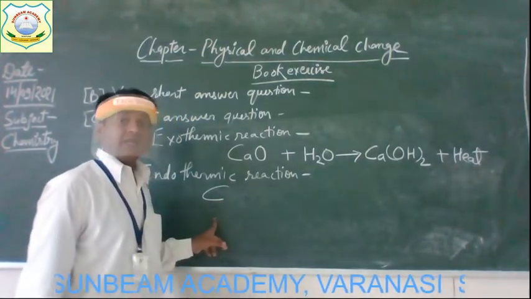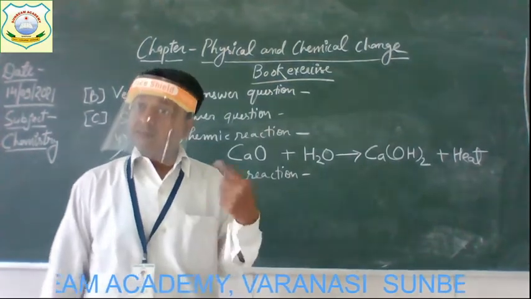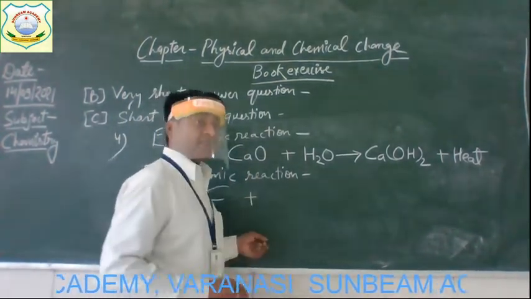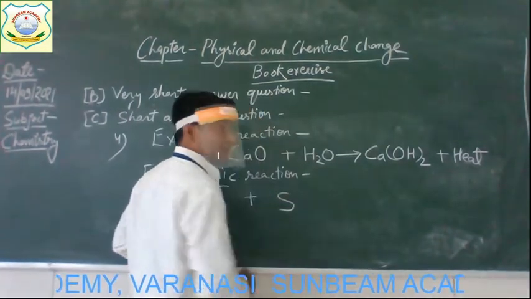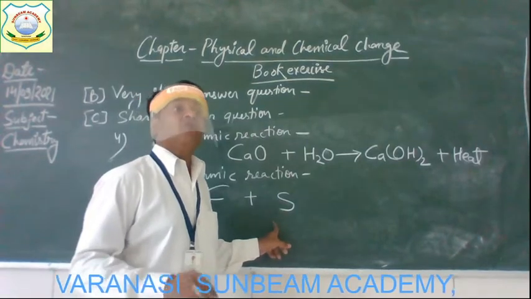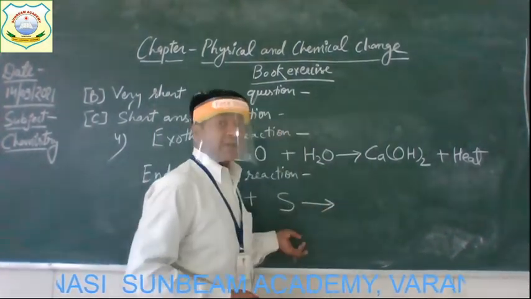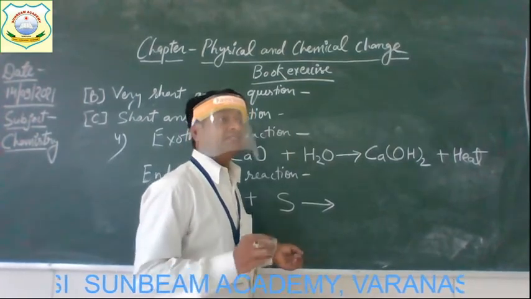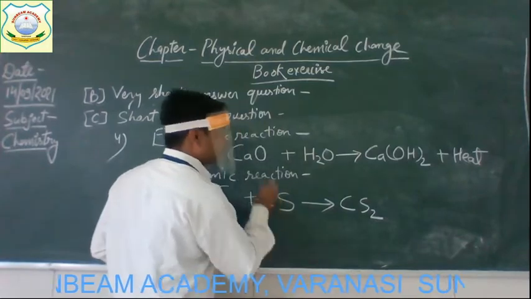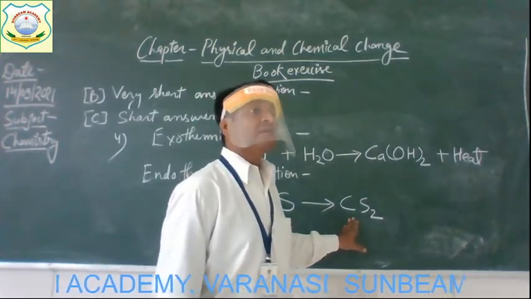Clear? And the example of an endothermic reaction is with carbon, the symbol of carbon, which is going to react with another element, sulfur. When this carbon reacts with sulfur, it forms a compound, and the name of that compound is carbon sulfide.